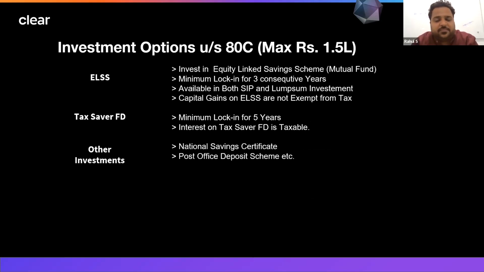Okay, now say for example, you don't have a home loan, you are not investing in PPF, you do not have any other expenditure which can be claimed under 80C. Then what are the investments where you can invest and save taxes? What are the investment options available to us? So the first is equity linked savings scheme. Why is it classified as first? Because it has the least lock-in period. The lock-in period is only 3 years. So this is an investment option.